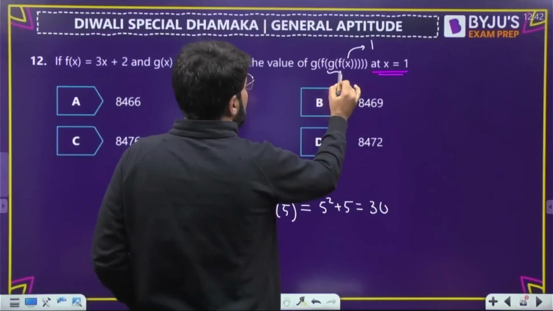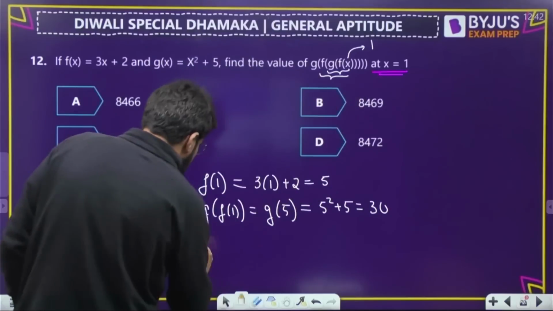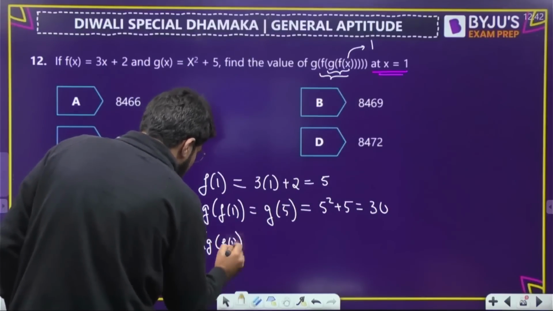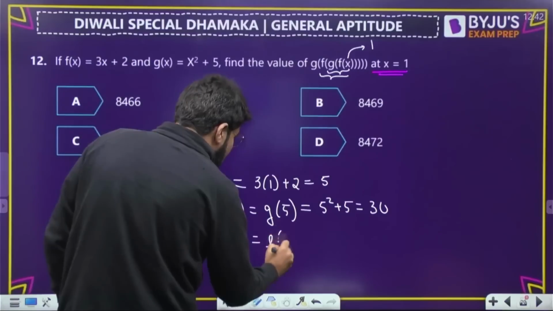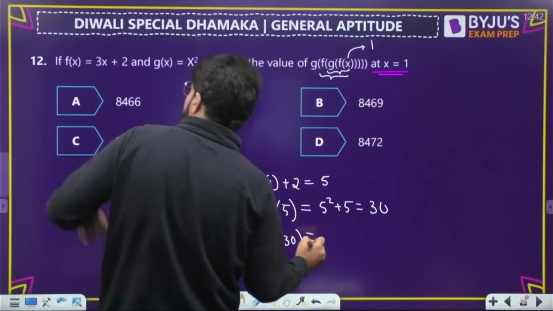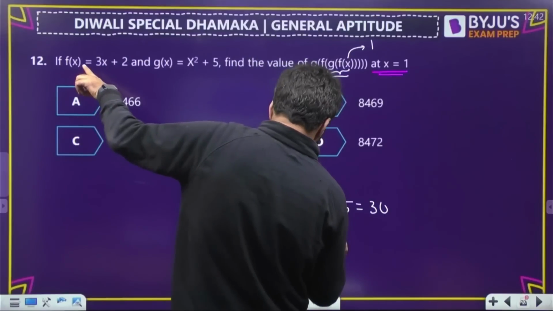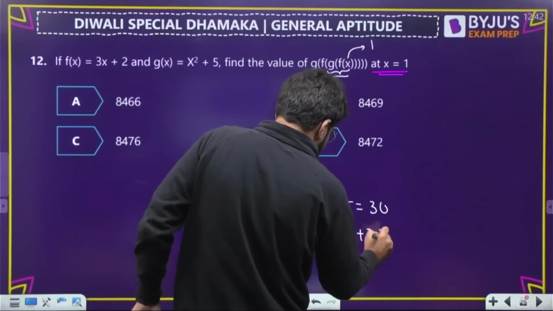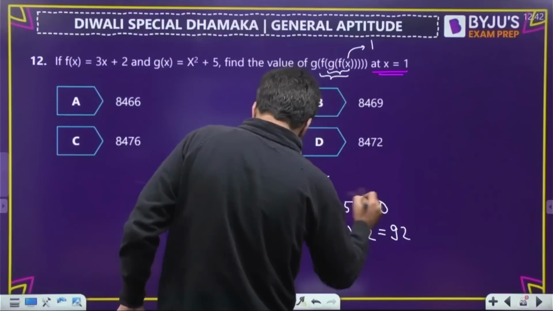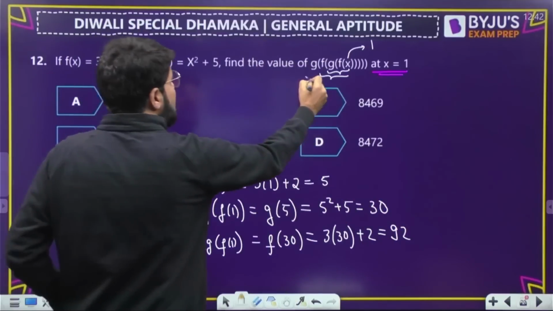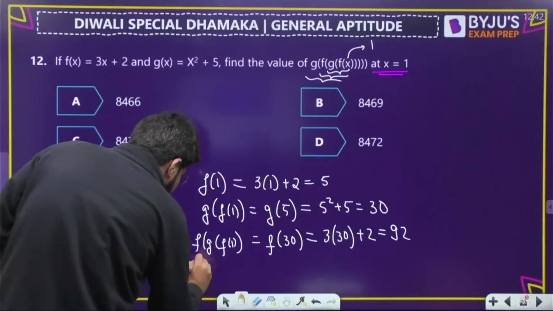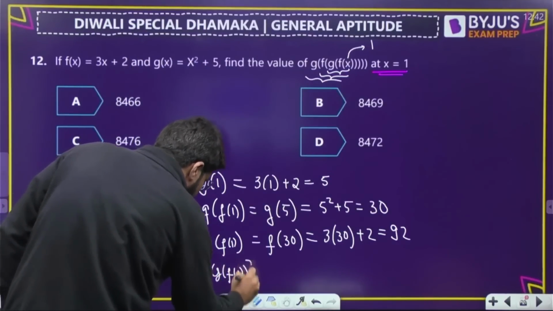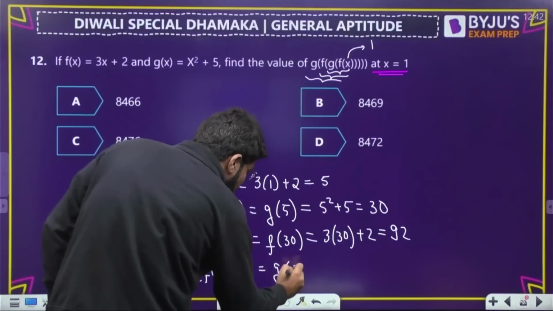Okay, so that is done. Now I need f of g of f of 1. That means I need f of 30. So what will be f of 30? f of x is 3x plus 2. So this will be 3 into 30 plus 2. 3, 30, 90 plus 2, 92. Then finally I need one more g. I need g of this term, g of f of g of f of 1. That means I need g of 92.